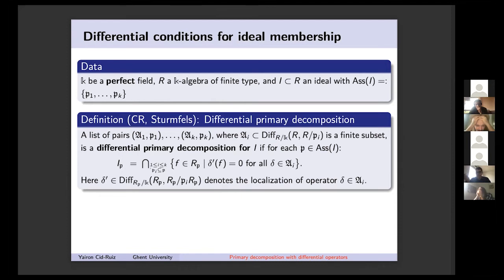If you restrict to all the associated primes that are inside P, because the other ones make no sense, then the localization of those differential operators in the corresponding set of differential operators will give you that localization. I will not enter into detail, but it makes perfect sense to localize a differential operator, and that's not a problem. So the idea is that we want a notion that will recover for you the localizations of the ideal. So these things are unique.